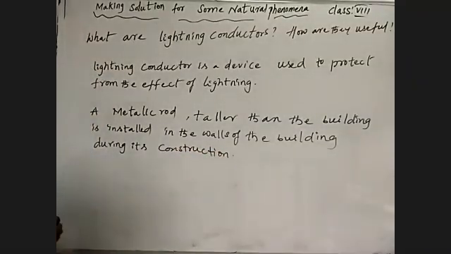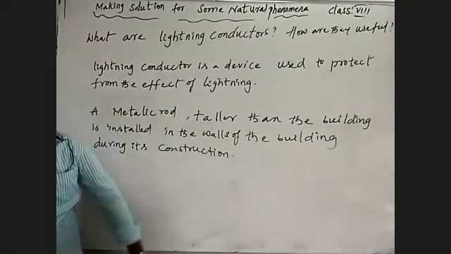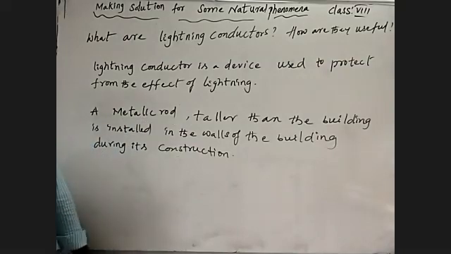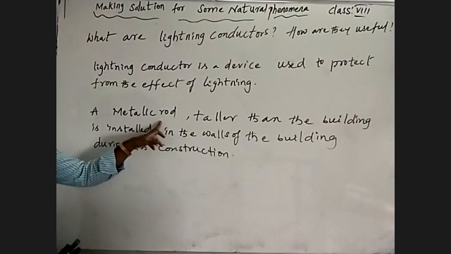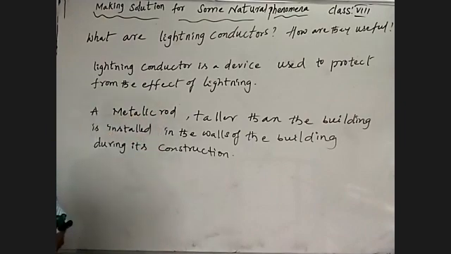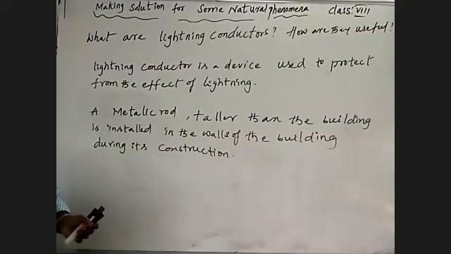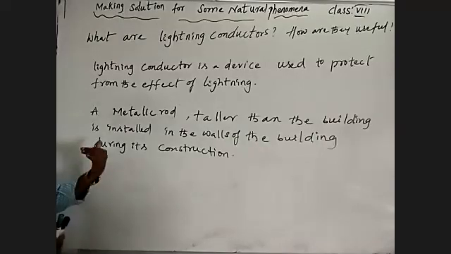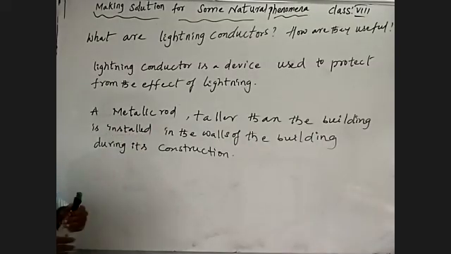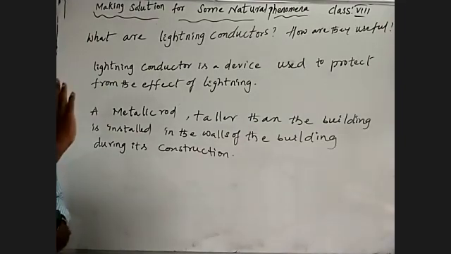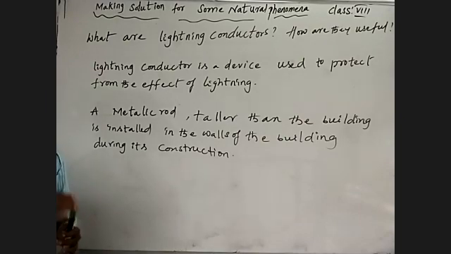How are we utilizing that? A lightning conductor is a device used to protect from the effect of lightning. It is a metallic rod. It should be taller than the building. It is installed, meaning arranged or fixed, in the walls of the building during its construction. When the building is under construction, only then the lightning conductor is fixed. That should be taller than the building.